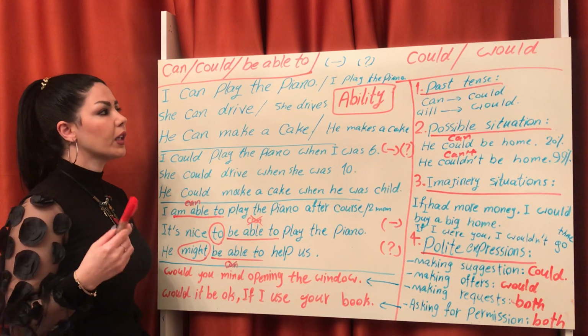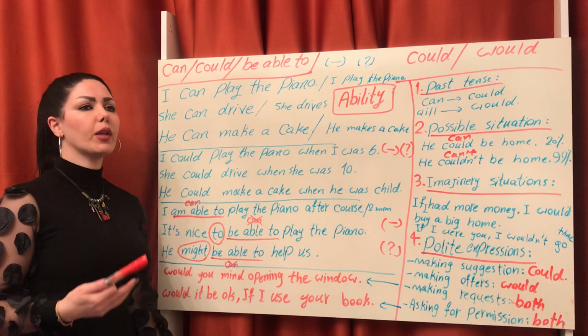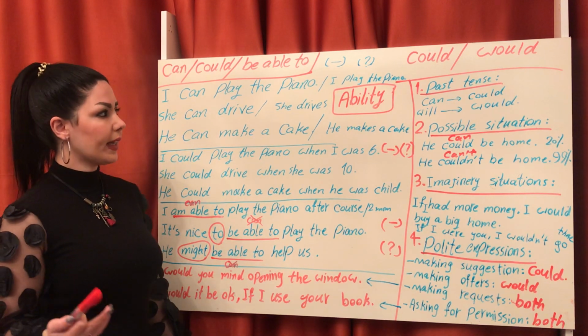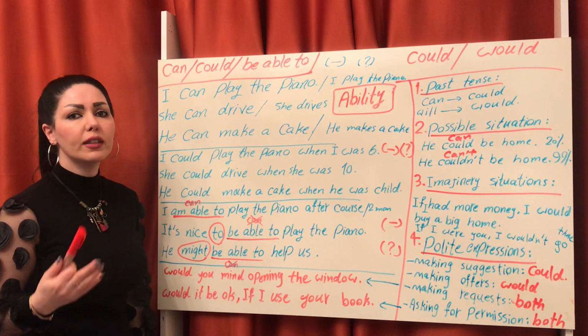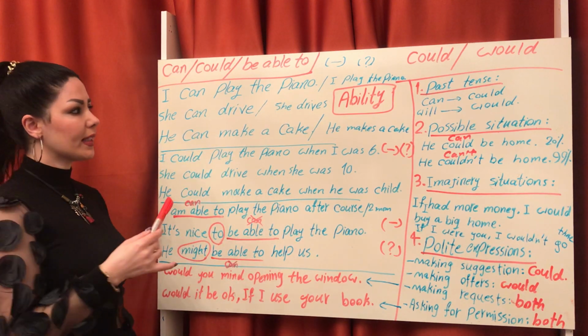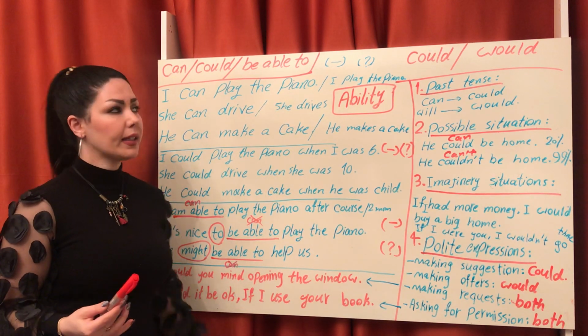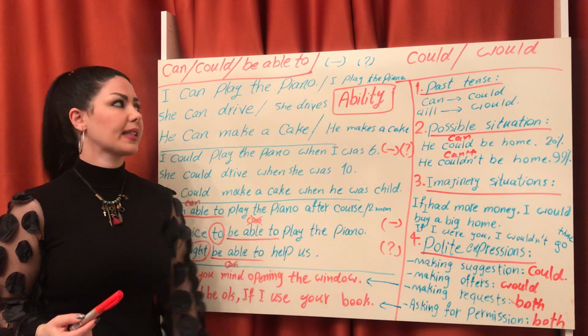For example, you play the piano every week, every morning. So, the meanings are different. I can play the piano speaks about ability.